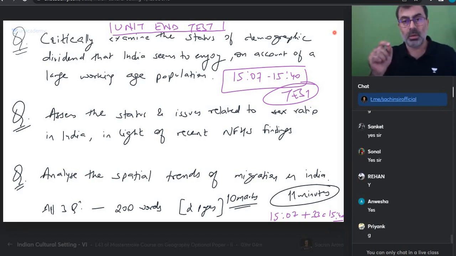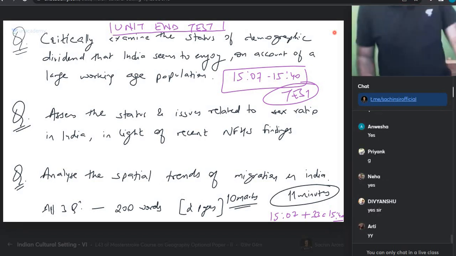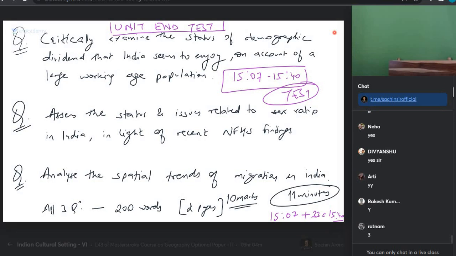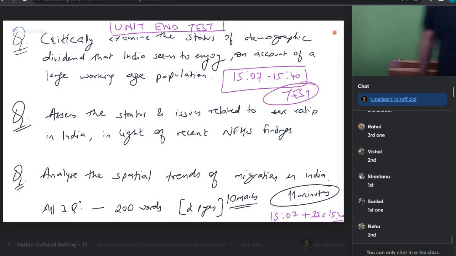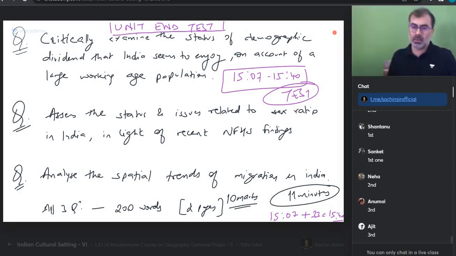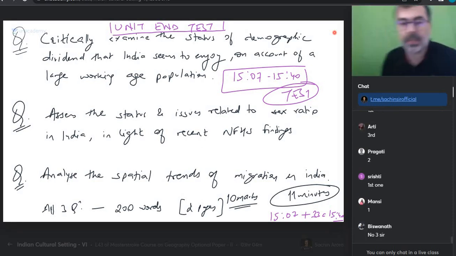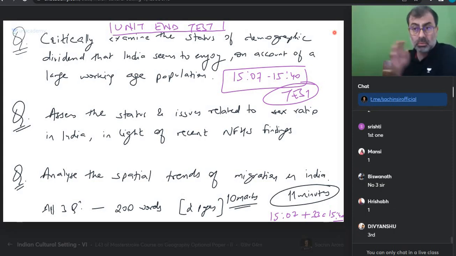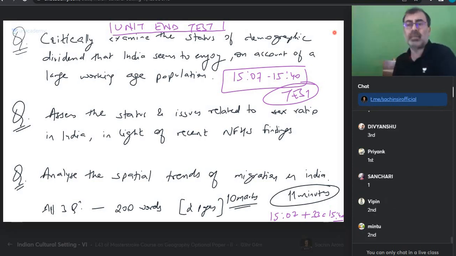Yes. So now, please identify which answer is your best answer out of the 3. Everyone, please identify which answer is the best answer. Whichever answer you feel is your best. Third answer, okay, Anumol has third, Ajit has third, Rehan has, Sheetal has first one as the best answer. Perfect. So everyone, you know yourself, okay, this answer I was better.